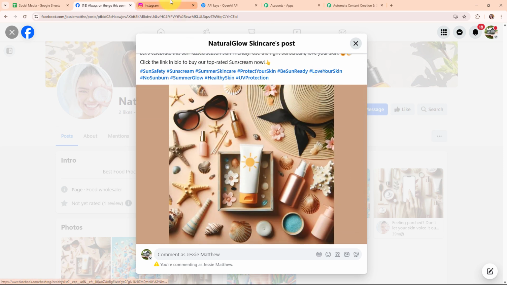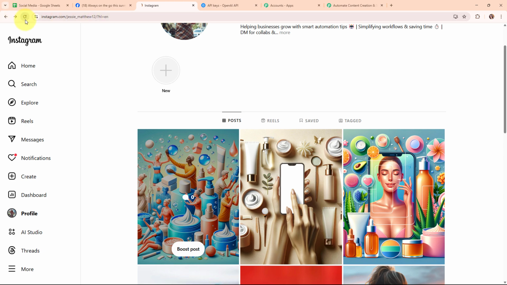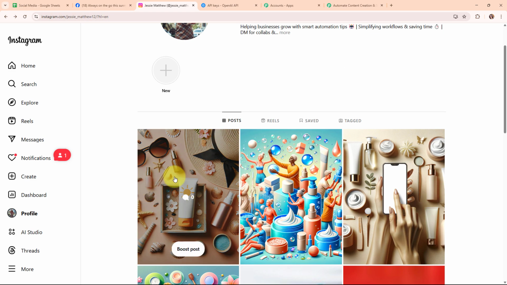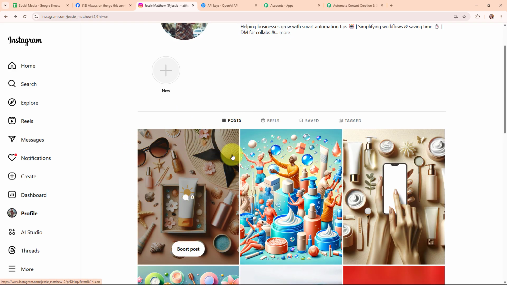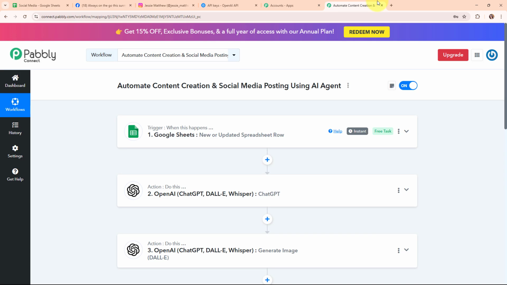So now let's go and check our Instagram account, and I'm going to refresh it. And here you can see a similar post to what we see on our Facebook page right now. So this is the same caption and the same image generated by OpenAI. Okay, so with this, we have successfully seen the real-time working of this automation.